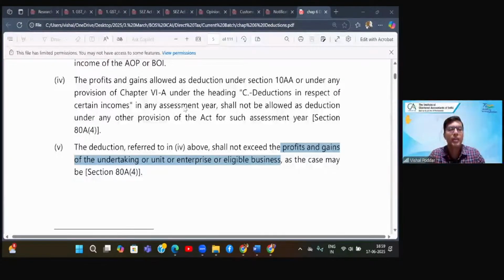Asta, I just clarified, deductions cannot be carried forward. That is in fact the point above, that deductions will be limited to gross total income. So if your deductions are more than gross total income, you will not be allowed those deductions. So there is no question of carry forward.